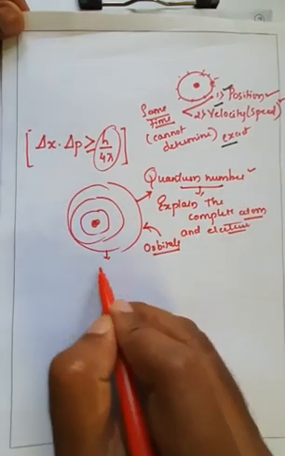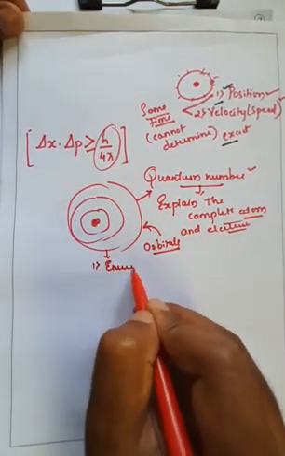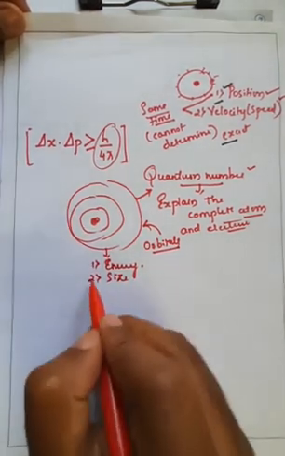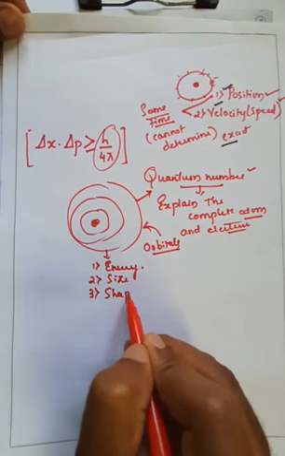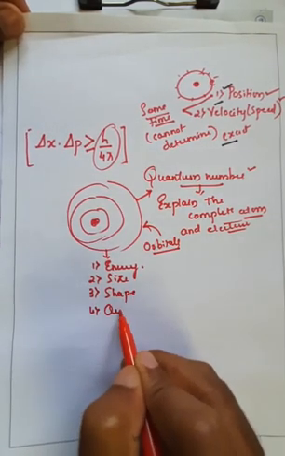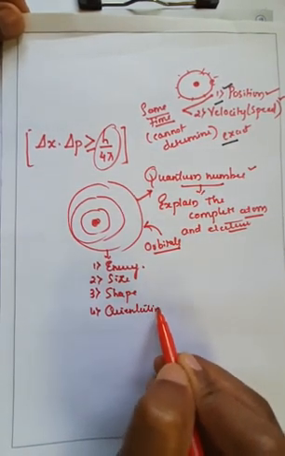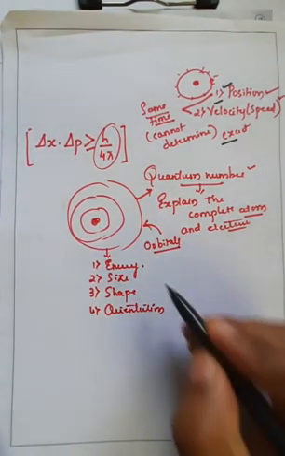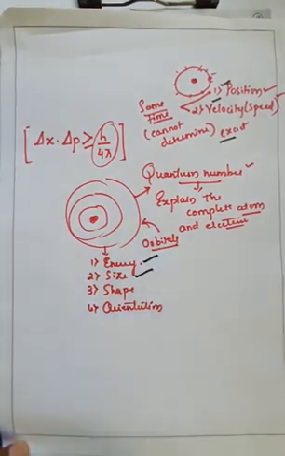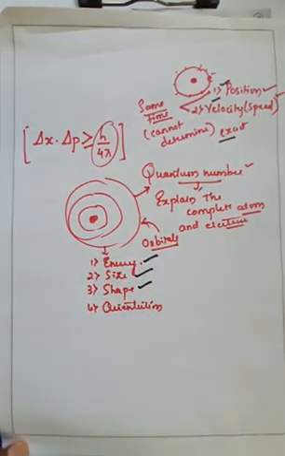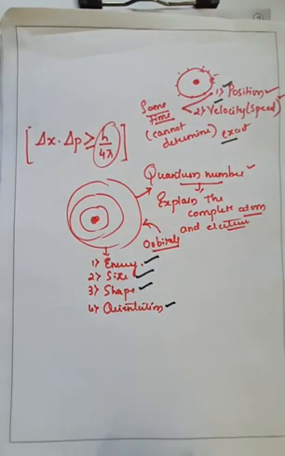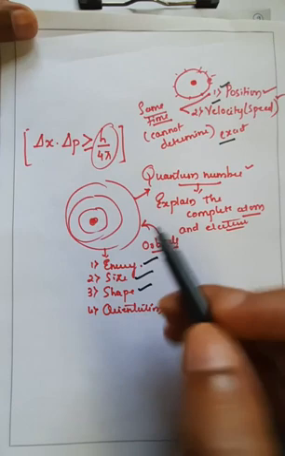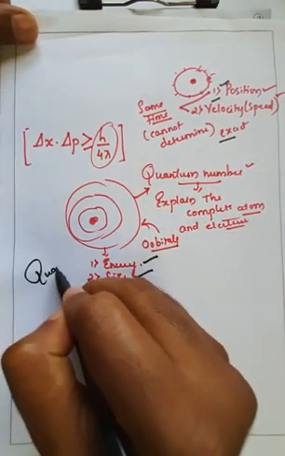Generally it will explain, first, the energy of the orbital; second, the size of the orbital; the third one is the shape of the orbital; and in which orientation the orbitals are present. So it will explain 4 things: it can explain the energy of the orbital, the size of the orbital, the shape of the orbital, and along with that the orientation of the orbital. Therefore the complete information about the atom or the orbital can be given only with the help of quantum numbers.